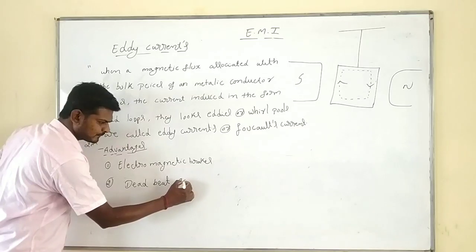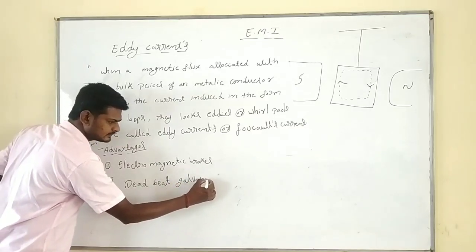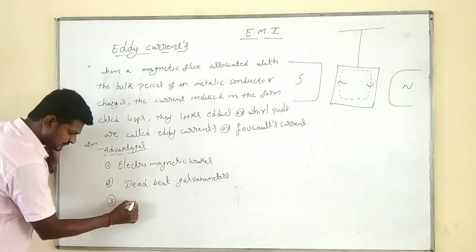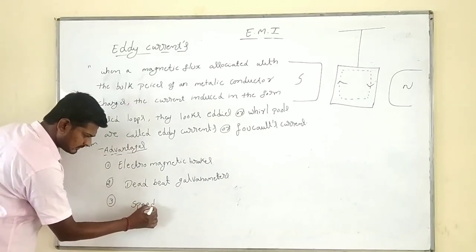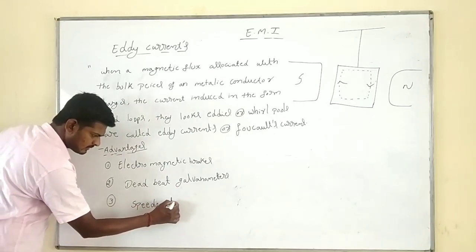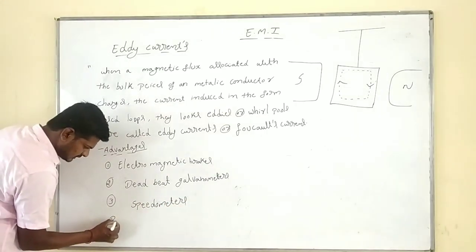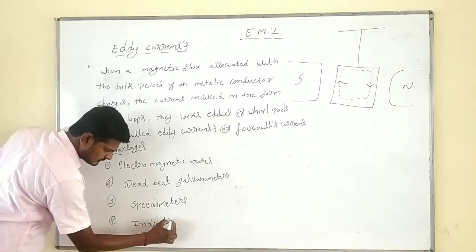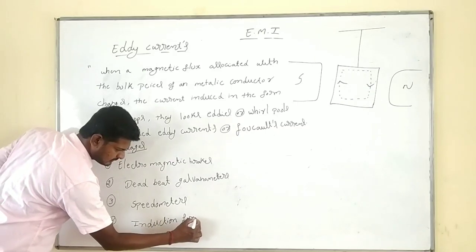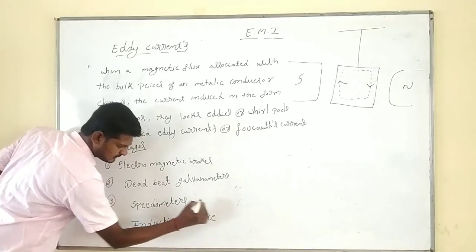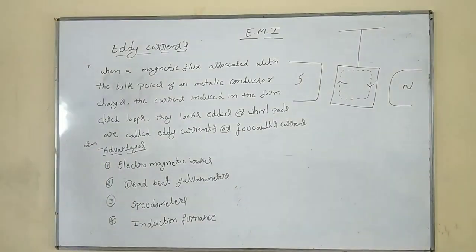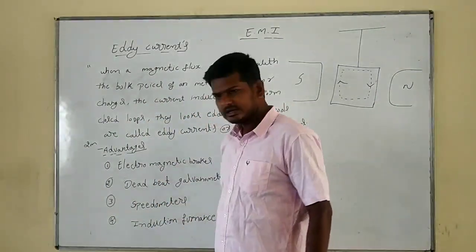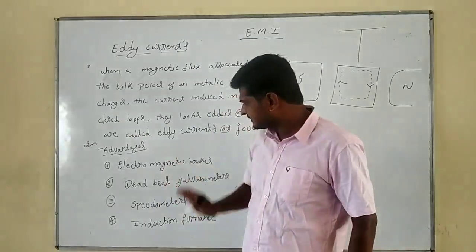Deadbeat galvanometers. Third one, speedometers. Fourth one, they are used in induction furnaces. Okay, these are the advantages of eddy currents. The first application is electromagnetic brakes. Yes, electromagnetic brakes.